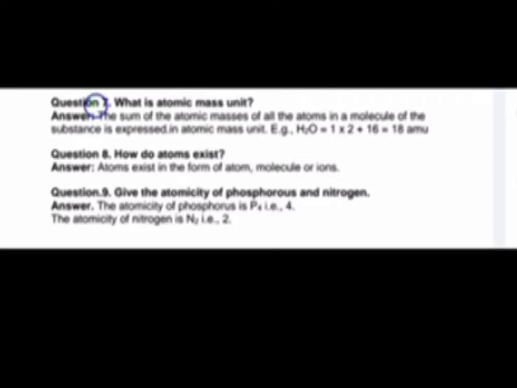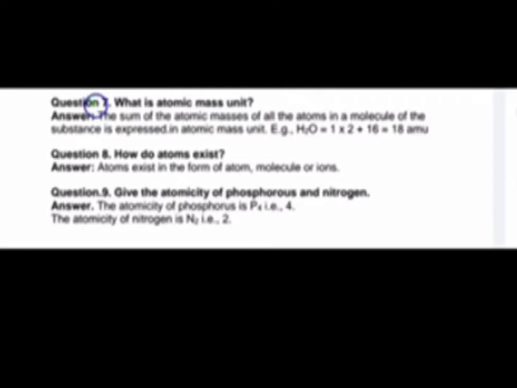We already studied different molecules, for example, H2O, NH4+ ion, NaCl, MgCl2. MgCl2 and NaCl are examples for ions, and we already studied about molecules and ions. So, atoms can only exist in the form of molecules or ions.